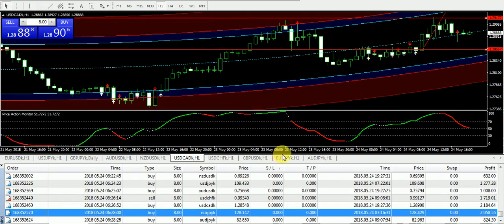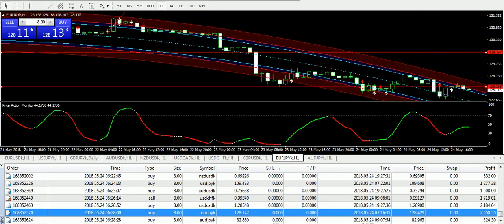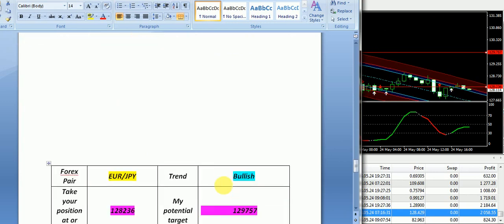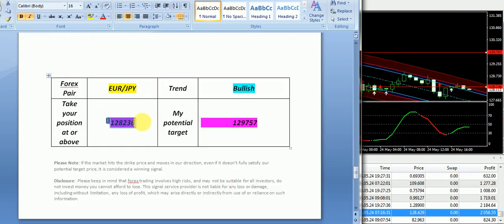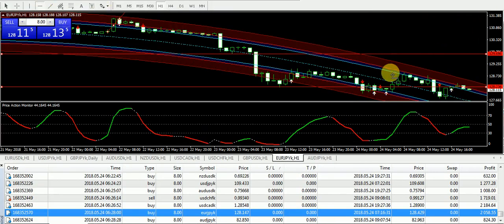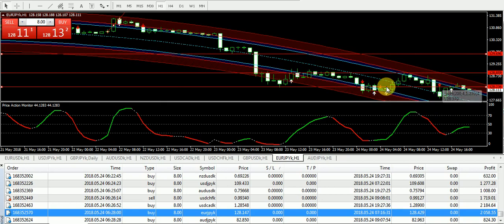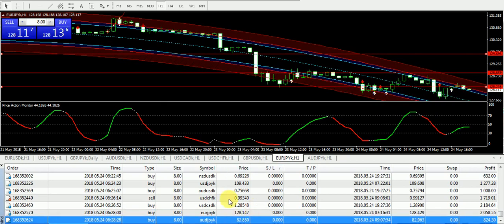Okay, now let's talk about the buy position that was taken during the early session of the day. I'm talking about the London session. A bullish signal was supplied from 1.28236. However, the market went up towards 1.28859, and after that we have seen a slight downfall on EUR/JPY. But if you have traded these 4 hours, then you must have booked very good profits on EUR/JPY.